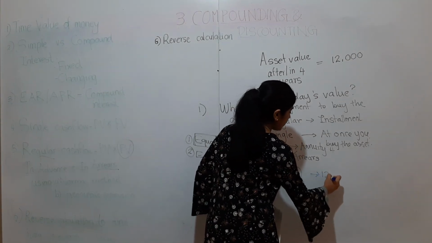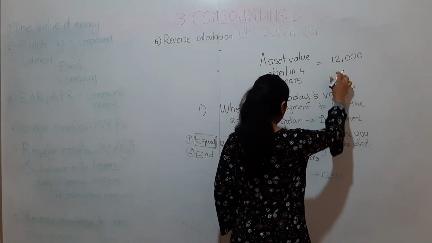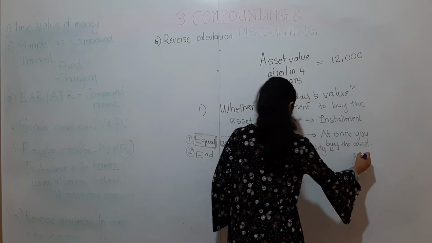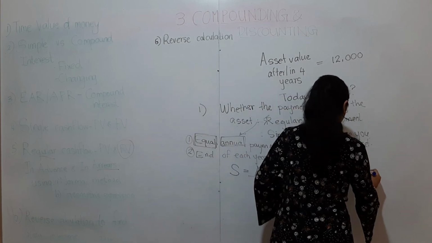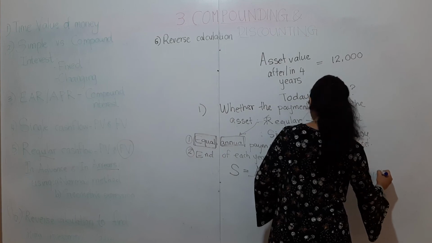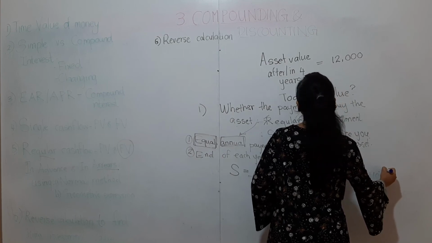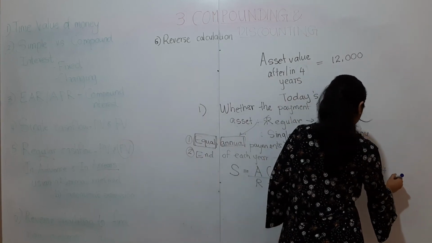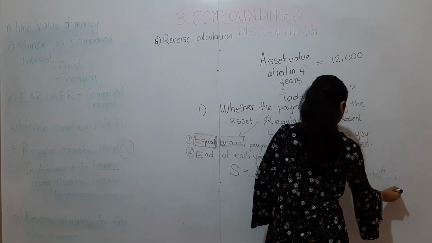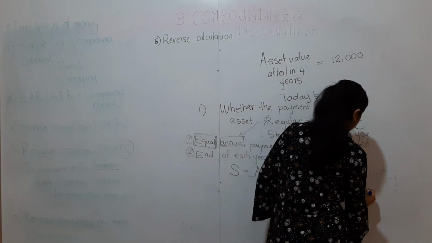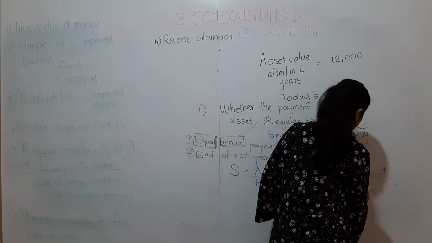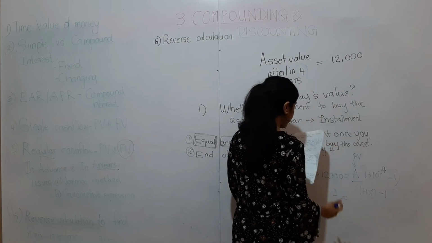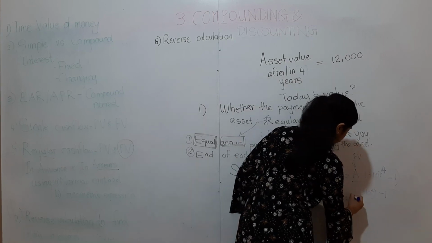S is equal to 12,000, the future value. A is what we need to find, the annual payment. R is what is already given, 10%, so 1 plus 10%. And N is the number of periods, already they have said it is 4 years. So R^4 minus 1 divided by 1 plus 10% minus 1. Solve for A, you will get the answer 2530.